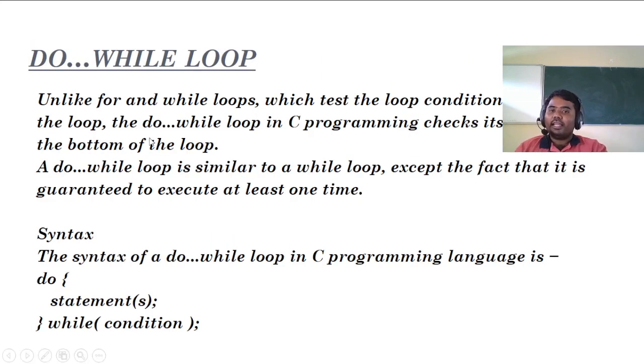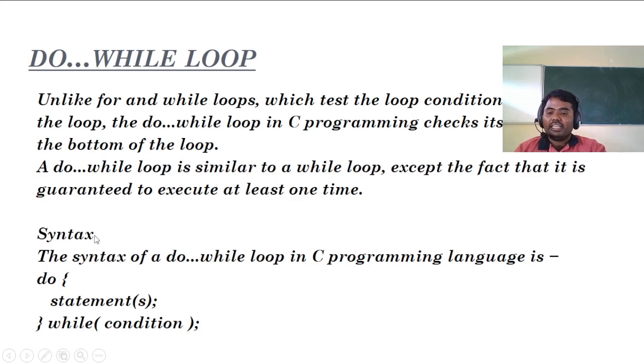Just like a while loop, initialization will take place in the beginning, but the difference lies in where the condition is checked. In the case of a do while loop, first the statement will get executed. After the statement is executed, we'll do either increment or decrement. Then the condition will be checked.